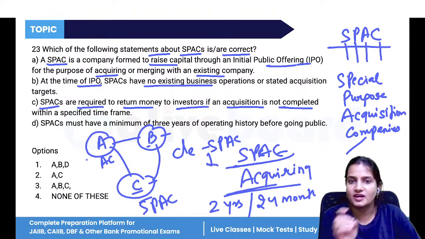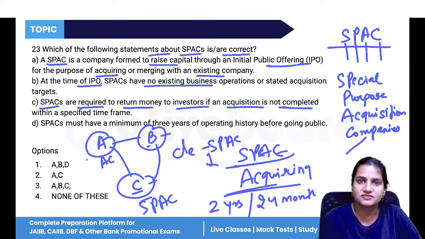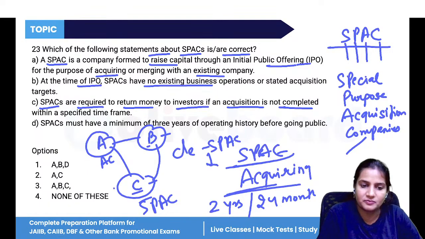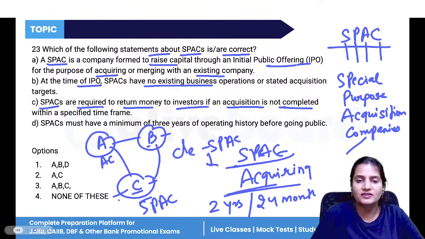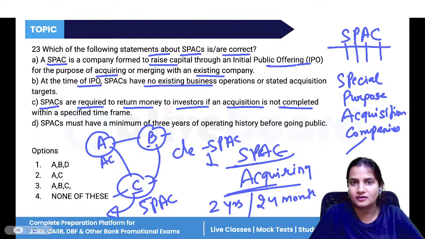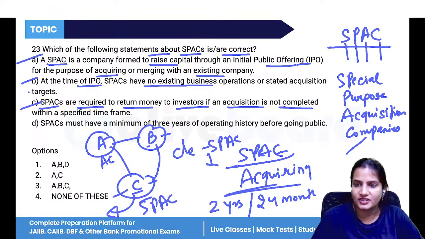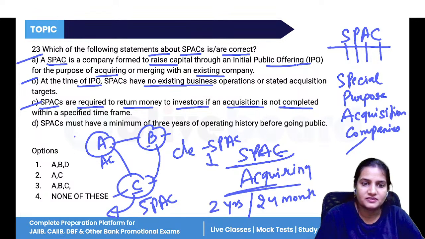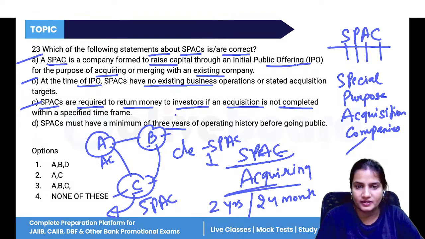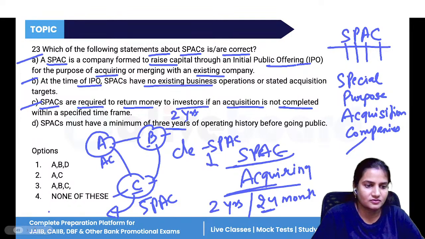Because investors provided the money through the IPO. So far, all 3 statements are correct. Now, must a SPAC have a minimum of 3 years? No, it has a minimum of 2 years, that is 24 months. So A, B, C are true.